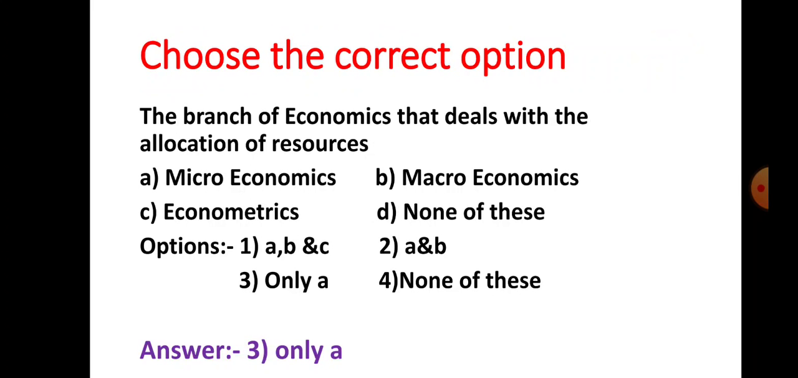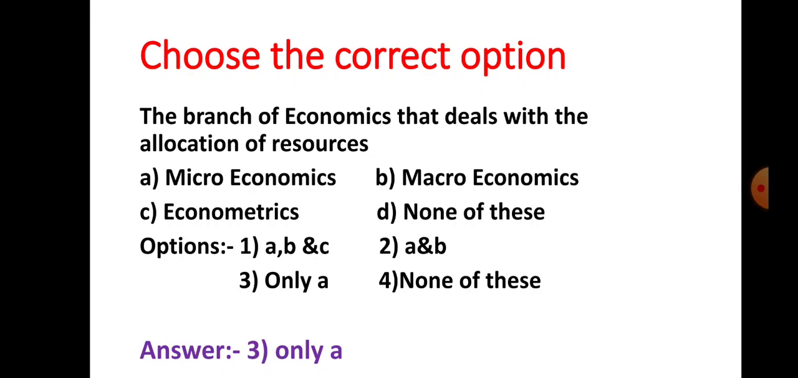Now let us see these types one by one and how to write down the answer to an objective type of question. The first type is choose the correct option. Here one statement is given, the branch of economics that deals with the allocation of resources, and 4 options are given: A, microeconomics, B, macroeconomics, C, econometrics, and D, none of these. You have to choose any one option, that is your answer.